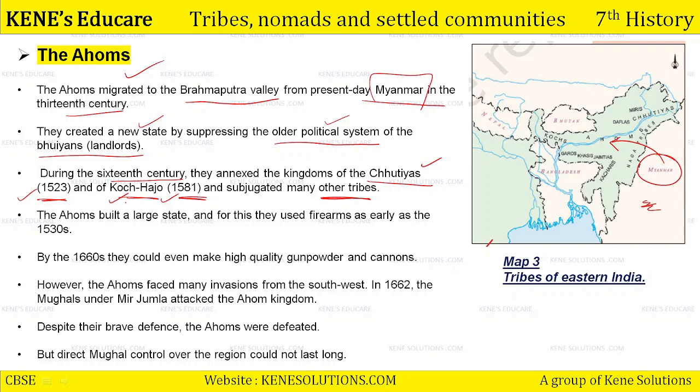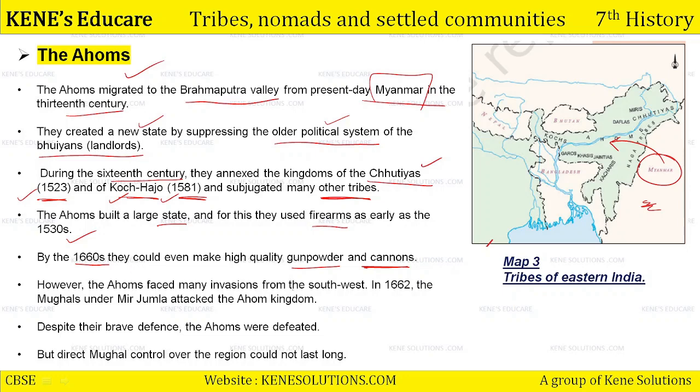The Ahoms built a large state, and for this they used firearms as early as 1530s. 1530 में ही firearms शुरू हो गए थे. The Mughals also didn't start using the firearms, and Ahoms did it. That means they were the first tribe in the subcontinent to use the firearms. By the 1660s, they could even make high quality gunpowder and cannons as well. They were so mighty and powerful with their military.